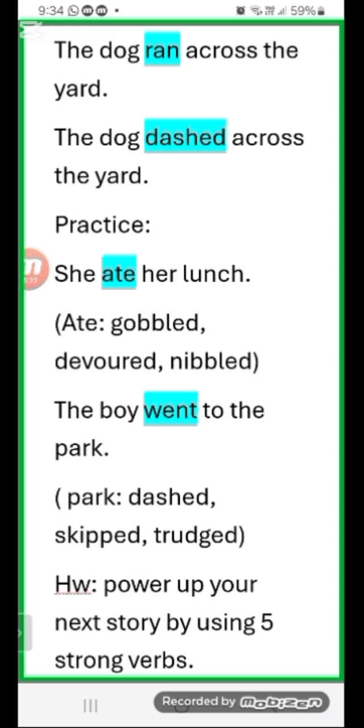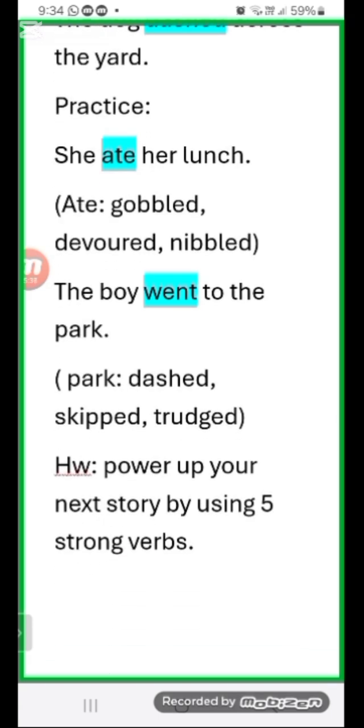So today we have learned about verbs. Verbs are action words, they tell some action. Then we have two kinds, weak verbs and strong verbs. Weak verbs are the simple words we use in daily life, whereas strong verbs are their alternatives, and they make the writing more interesting, clearer and more exciting, right?